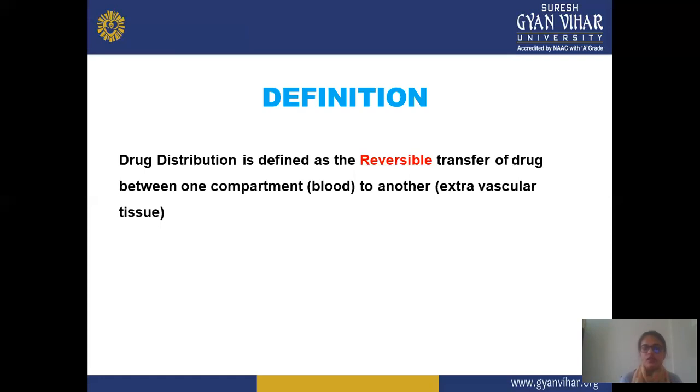First is definition. Drug distribution, as we already discussed, is the reversible transfer of the drug from one compartment to another compartment, meaning from blood to extravascular tissue. After absorption, the drug reaches my bloodstream, and when the drug goes reversibly from blood to another extravascular compartment, this process is known as distribution of the drug or drug distribution.